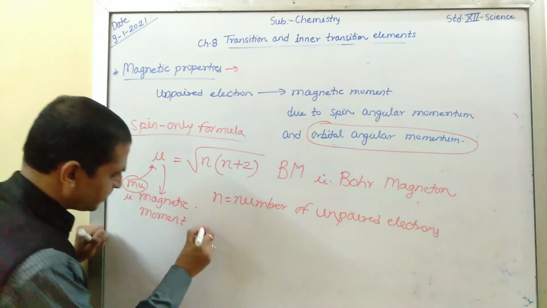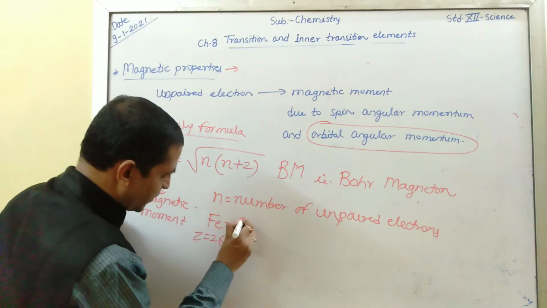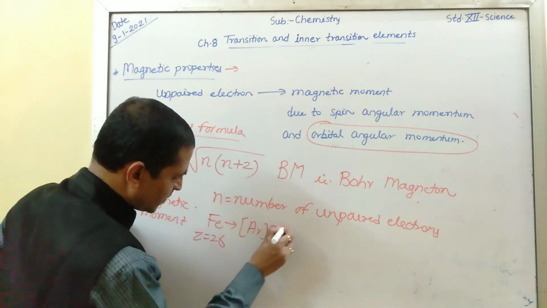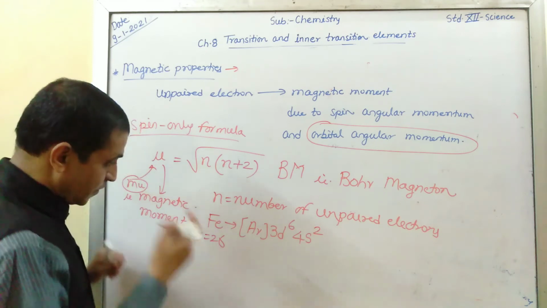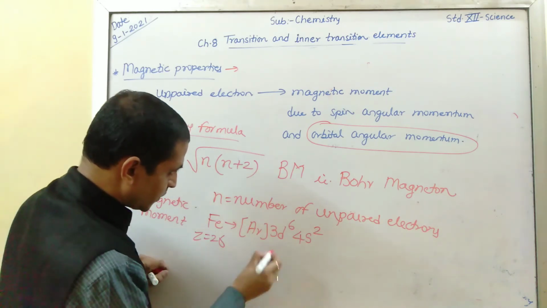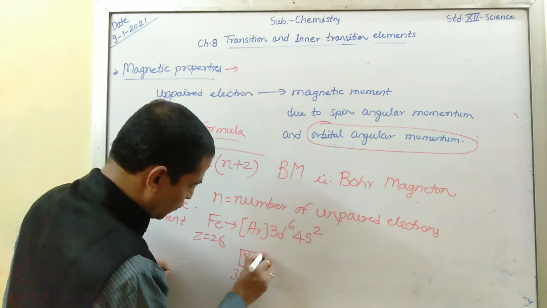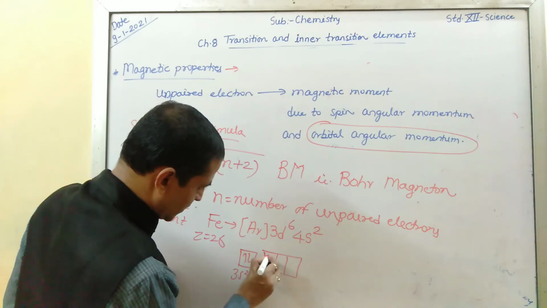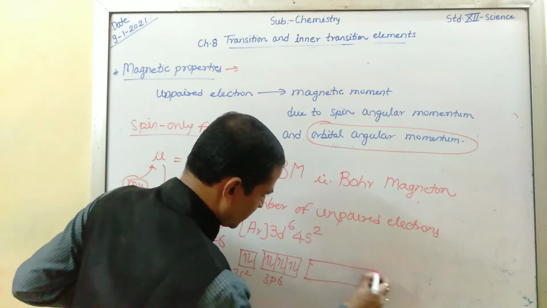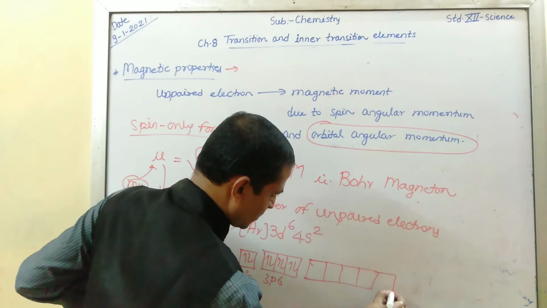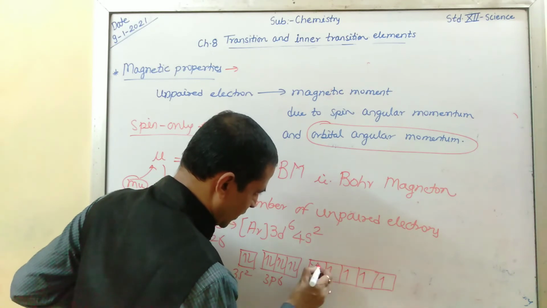If you take Fe, Z is equal to 26, argon 3d6 4s2. Here 3s2, 3p6, and 3d: 1 2 3 4 5, and it is 6.